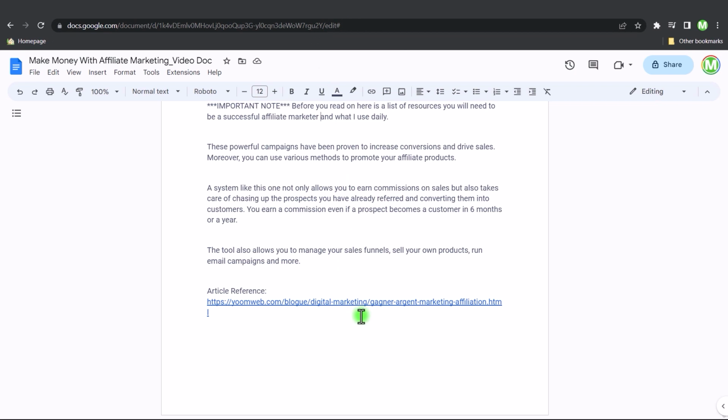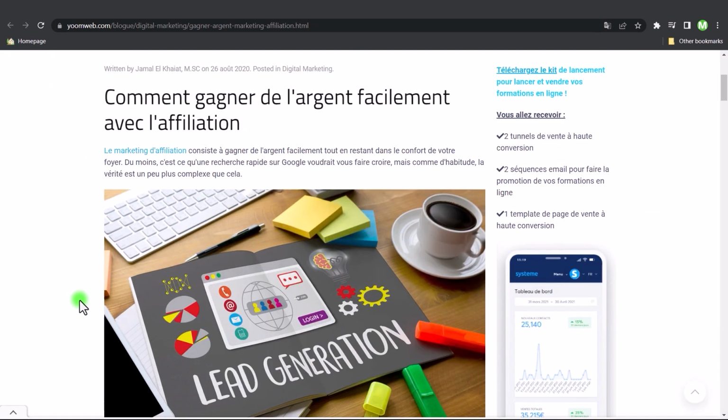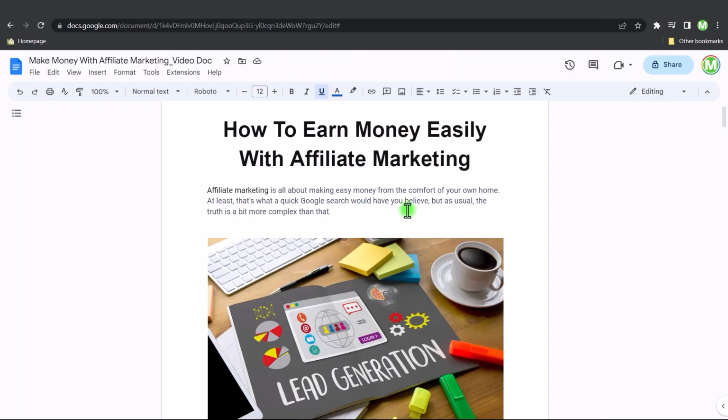So that when people actually click through to the original article, they'll see that it's written in French, and then they'll come back to my article to read it in English. And I'm not doing anything wrong here because the original article was written in French. I just had it translated into English. So if I actually click on this link here, you will see that the original article is actually in French. So they're just going to come back here to read it in English.